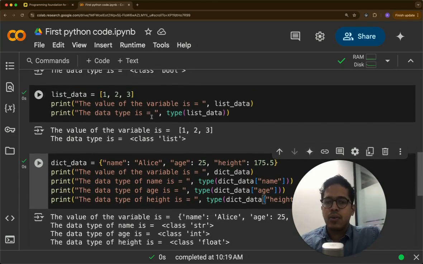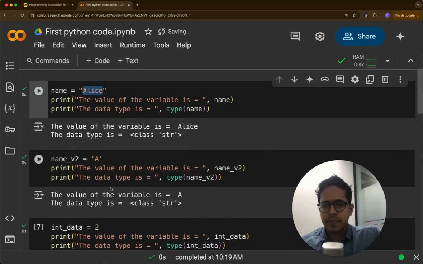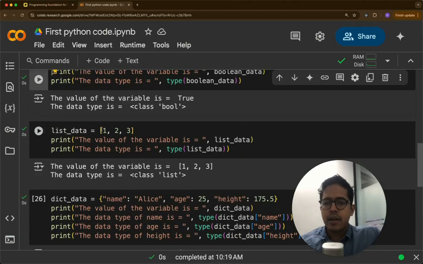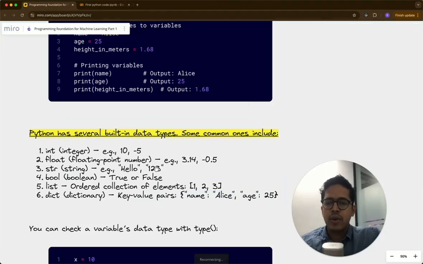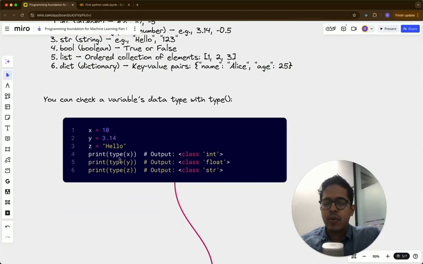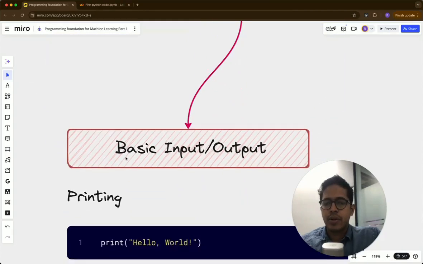All right. So we looked at, I think, 6 data types: string, integer, floating point, Boolean, list, and the final one was dictionary data type. All right. So that is very good. Now we can move on to the next part. So here I already showed you how to print the data type by using this type function. So we are not going to redo that.